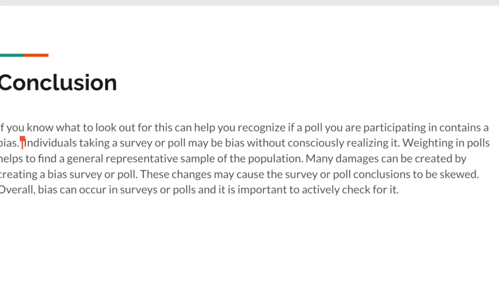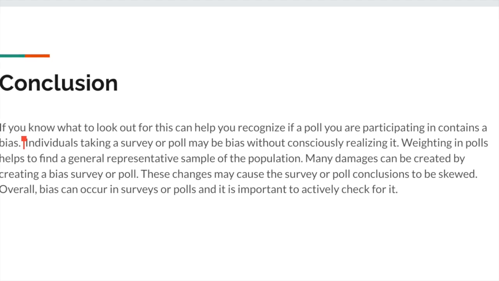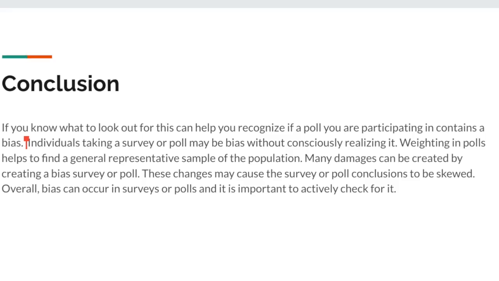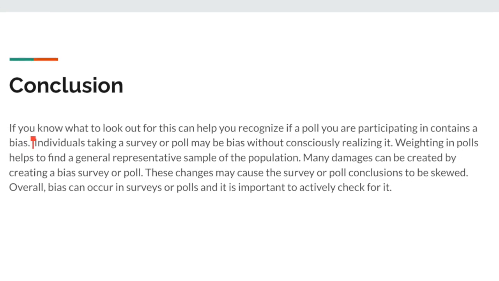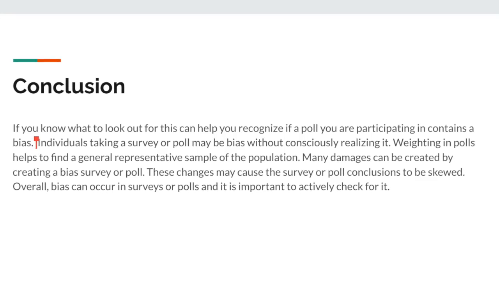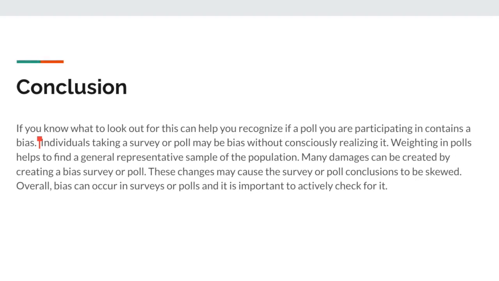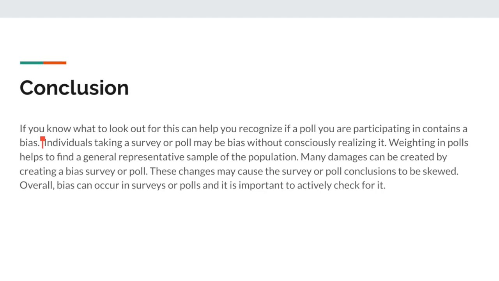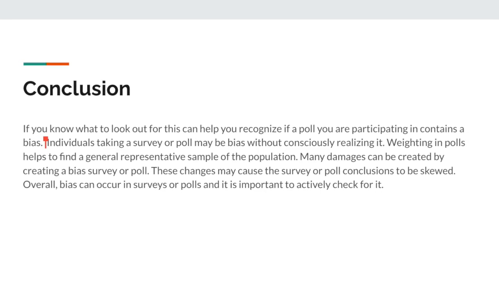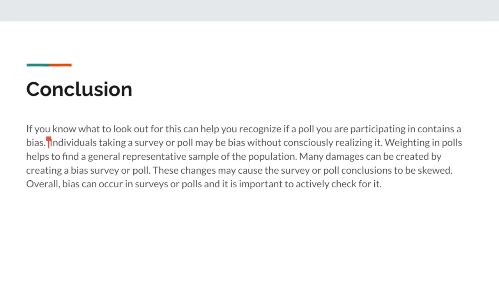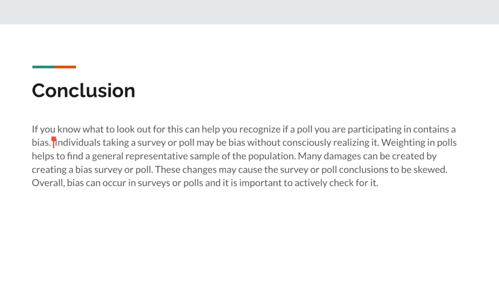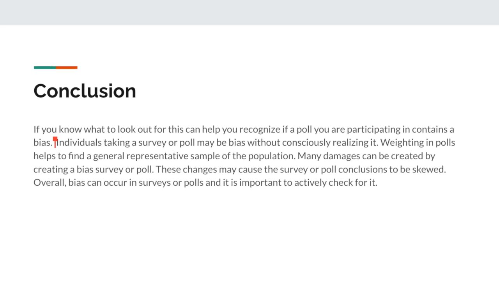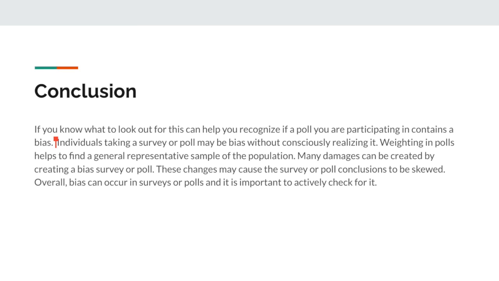If you know what to look out for, this can help you recognize if a poll you're participating in contains a bias. Individuals taking a survey or poll may be biased without consciously realizing it. Weighting in polls helps to find a general representative sample of the population. Many damages can be created by creating a biased survey or poll. These changes may cause the survey or poll conclusions to be skewed. Overall, bias can occur in surveys or polls and it is important to actively check for it.